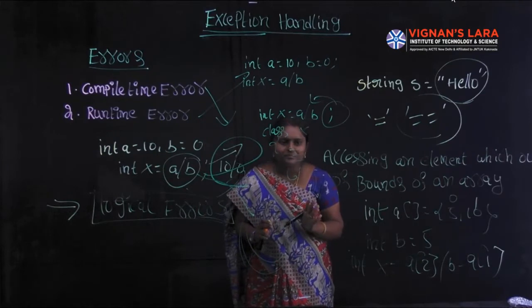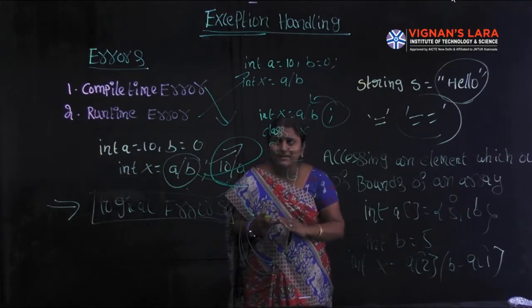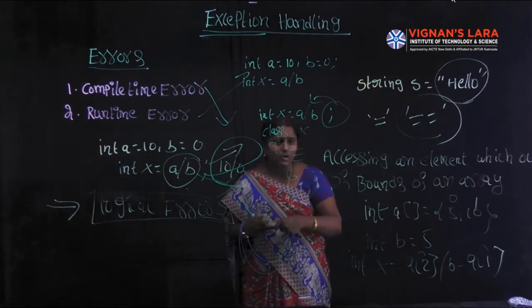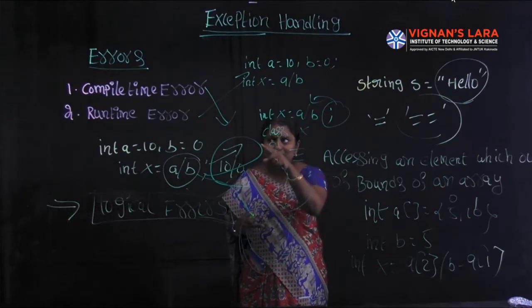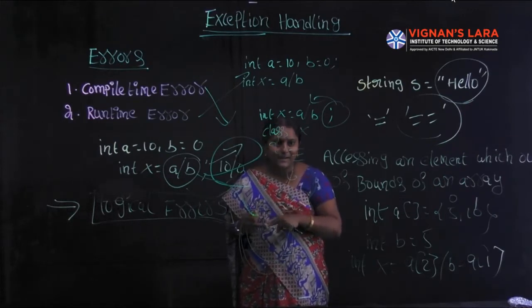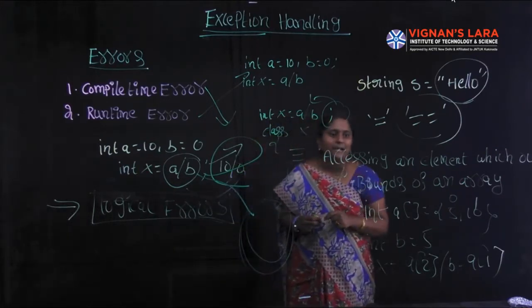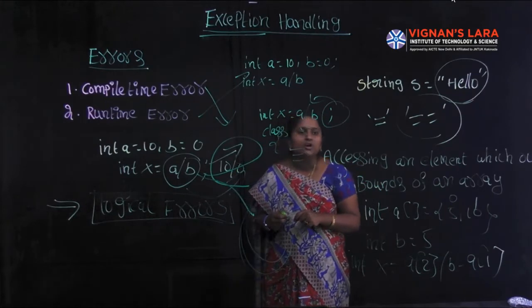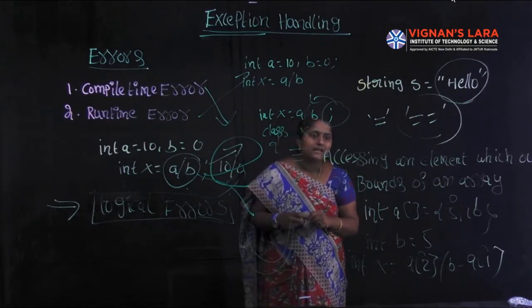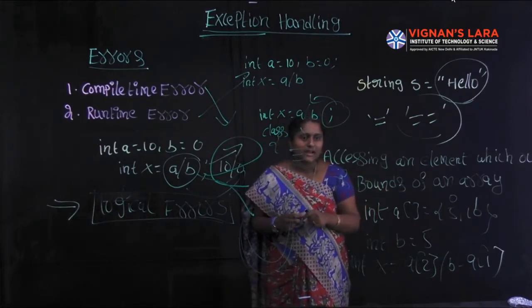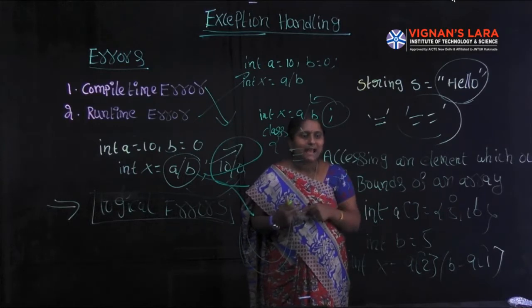Up to now we discussed errors and types of errors. Errors are classified into two types: compile time errors and runtime errors. A compile time error means any error that occurs at the time of compilation. The most common compile time errors are a missing semicolon at the end of a statement, and missing braces in classes and methods.